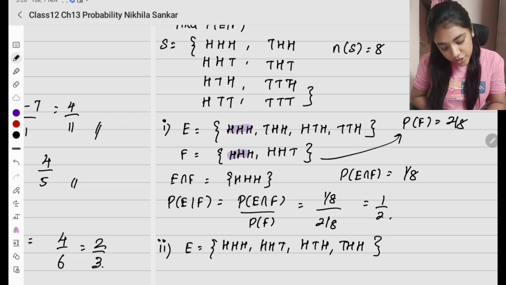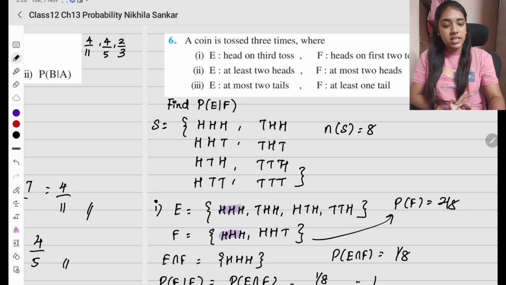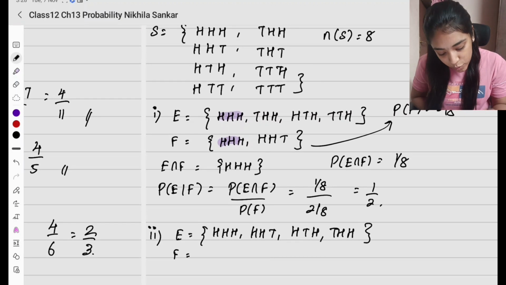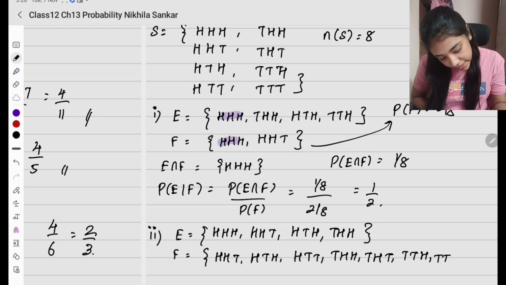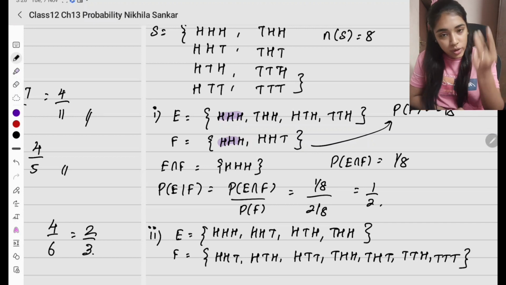That's it. So these are the options. Now F another, what are they given? At most 2 heads. At most 2 heads na maximum 2 heads or no head irukkalam. So at most na edha option varum? HHT, HTH, THH, HTT, THT, TTH, TTT. இது எல்லாமே வரும். At most 2 heads na 0 head, 1 head, 2 head.